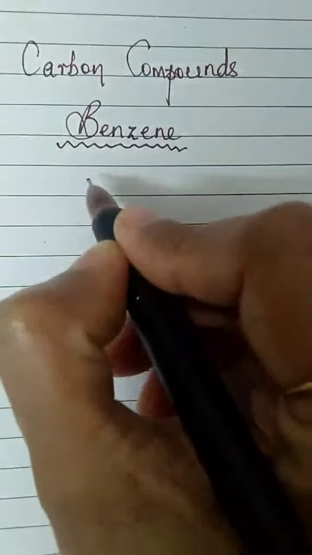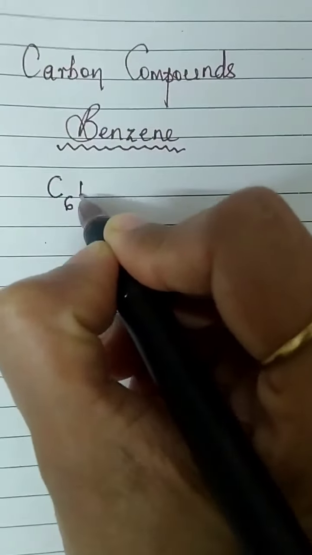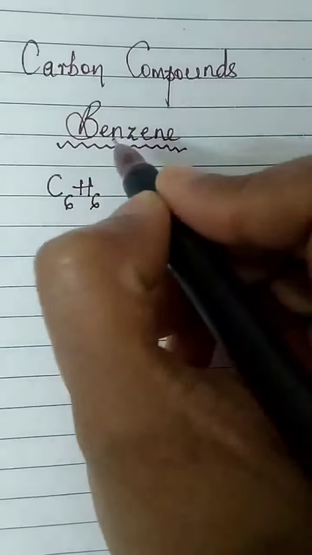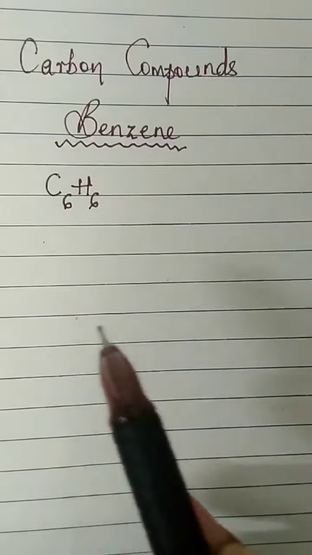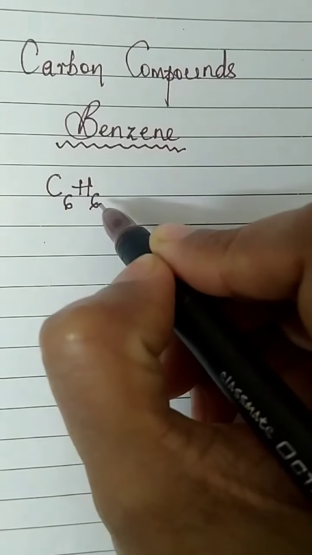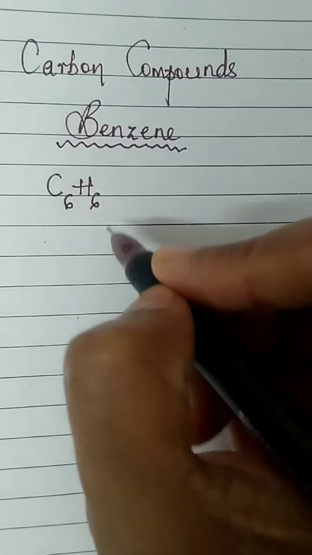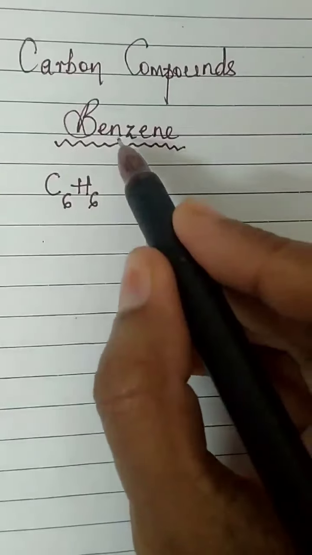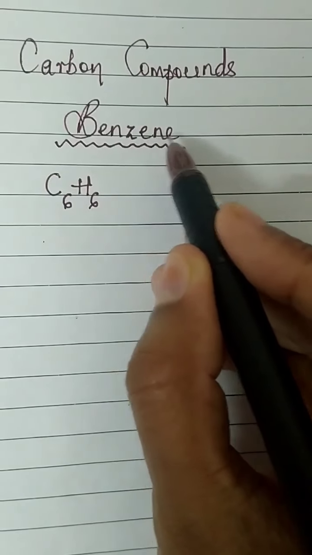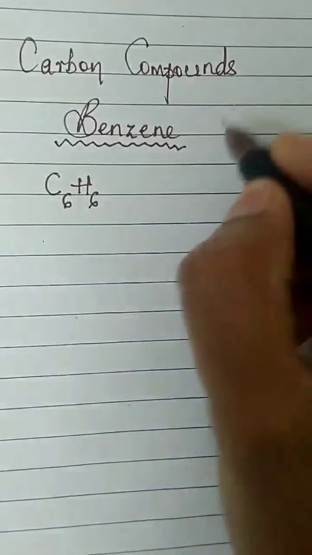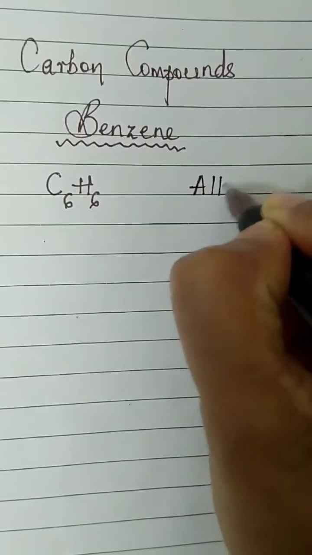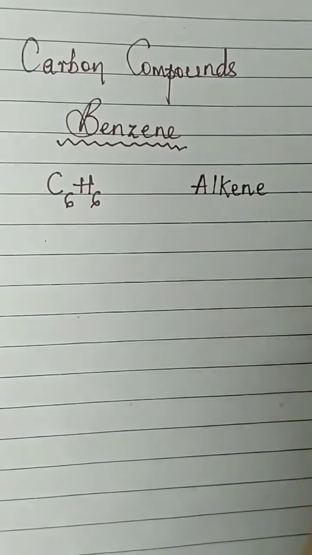Now the molecular formula of benzene is C6H6. This is a very important question. They will ask you to write the molecular formula of benzene and also to draw the structure of benzene. As you can see here, ENE, this belongs to the alkene family, where you have a double bond.